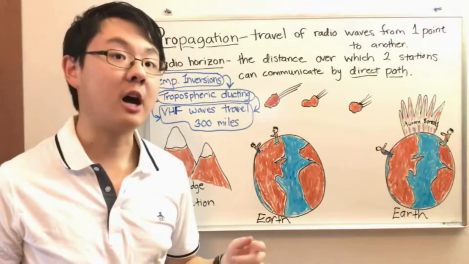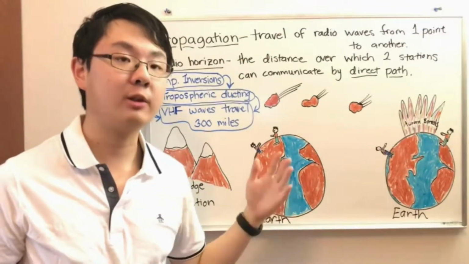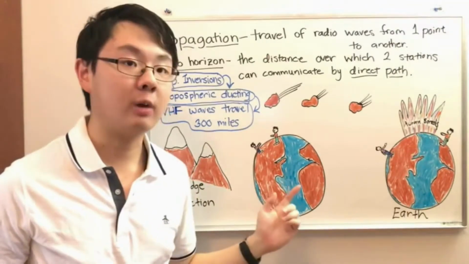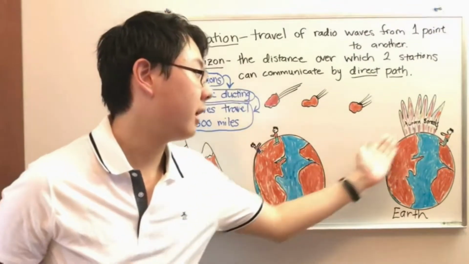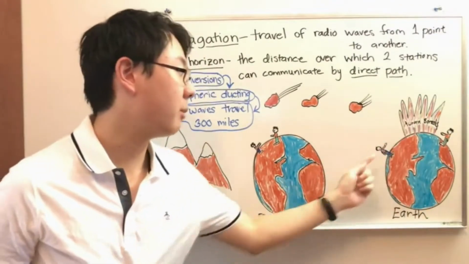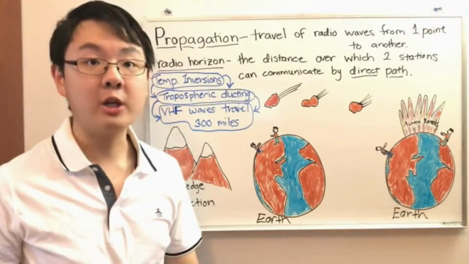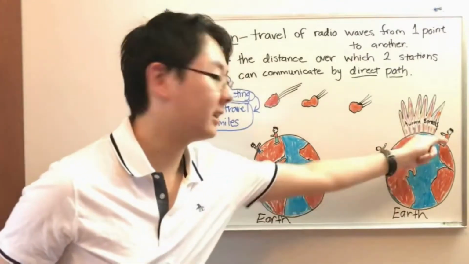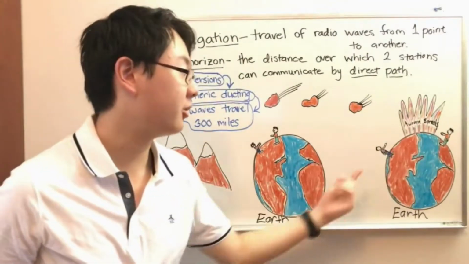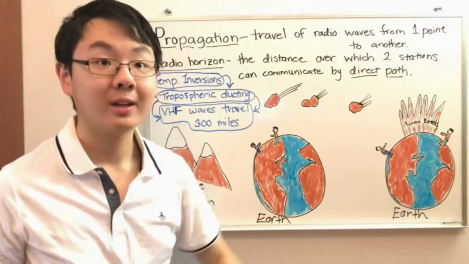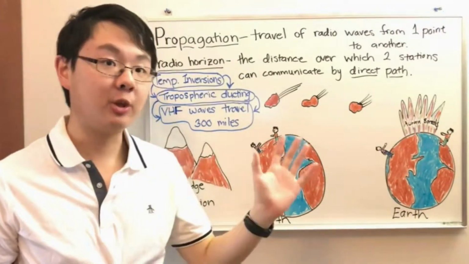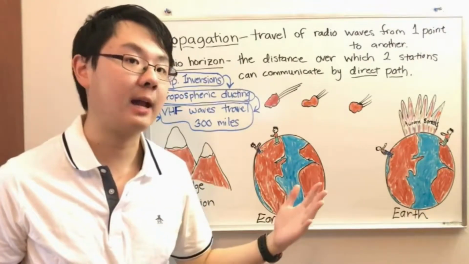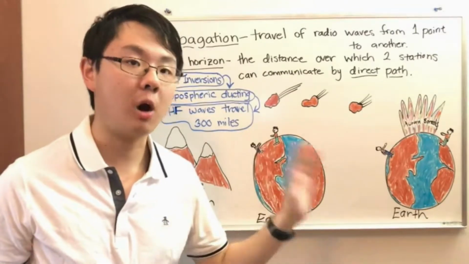Some radio waves reflect off the ionosphere, which is a layer in the sky, and we talked about that briefly. We're going to touch on that more tomorrow. But not all radio waves reflect this way off the ionosphere, as you probably have noticed based on these diagrams. A lot of radio waves just go by line of sight, or in a straight line. For example, UHF signals, ultra high frequencies, don't reflect off the ionosphere at all. It's all straight line of sight, so they can't travel long distances because of this curve in the Earth. And that's very important. But HF waves, which is just the high frequency waves, usually do reflect off the ionosphere. In fact, they reflect a lot. We're going to explore that and what the ionosphere is more in tomorrow's video lecture.